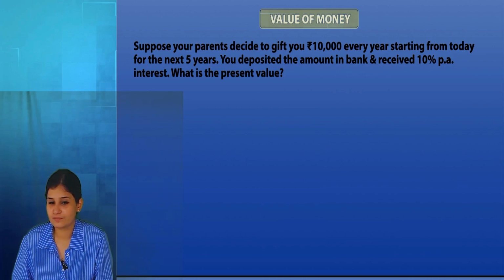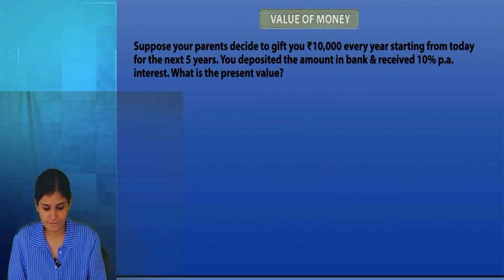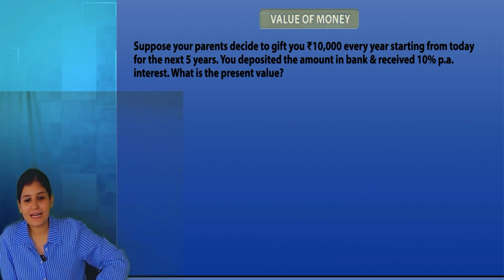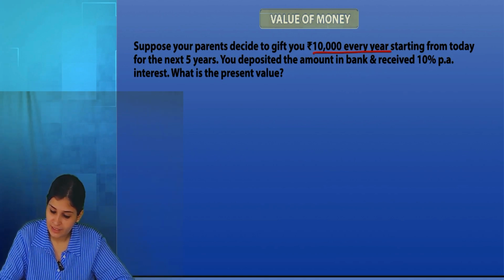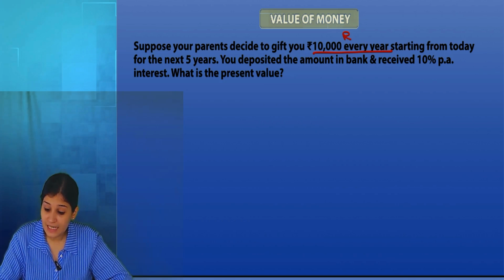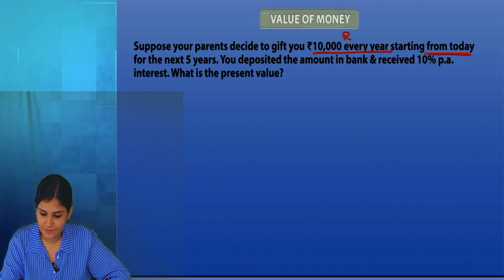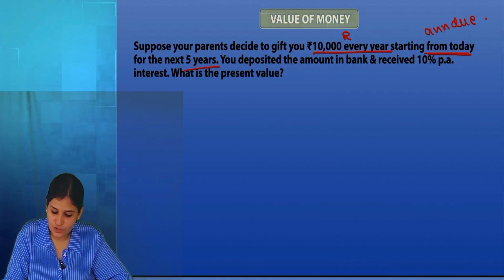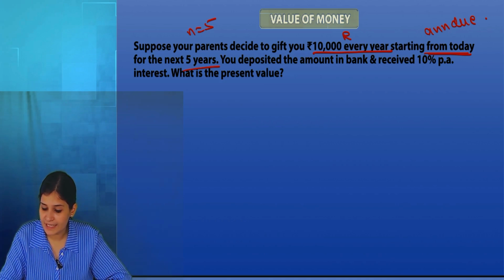A good question. Right. Suppose your parents decide to give you 10,000 every year. Every year is annuity. Starting from today. What is today? Annuity due. For the next 5 years. So N is 5. You deposited the amount in bank and received 10% interest.